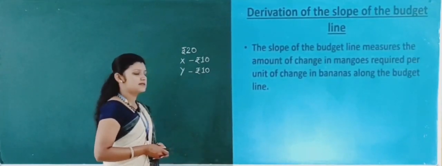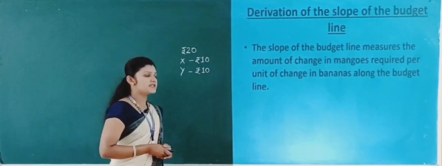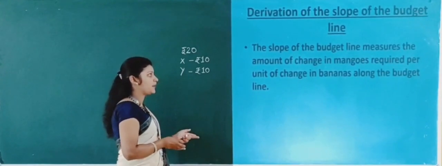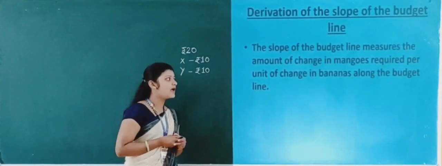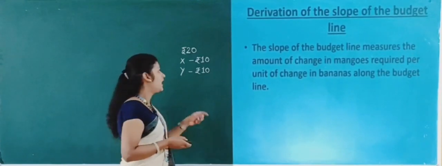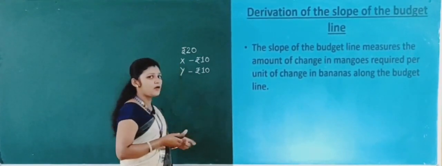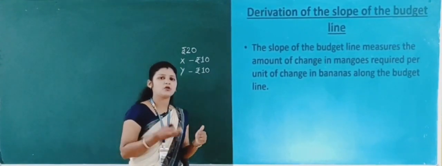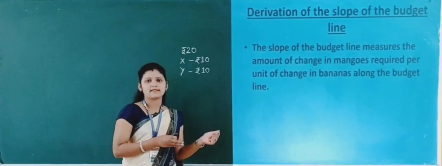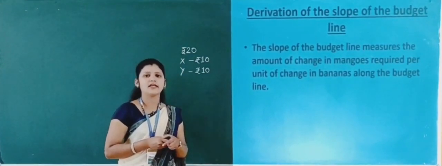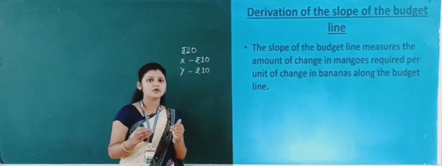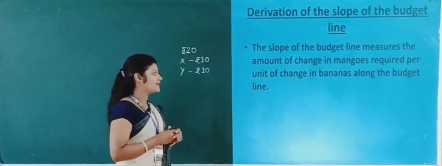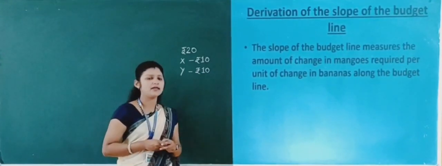Let's see this point here. The slope of the budget line measures the amount of change in mangoes required per unit of change in bananas along the budget line. Here I have taken the example of X and Y, or you may also take mangoes and bananas, as I told you in the previous example of the indifference curve. There also I took mangoes and bananas to explain the indifference curve and indifference map. Or you may also take commodity X and commodity Y.